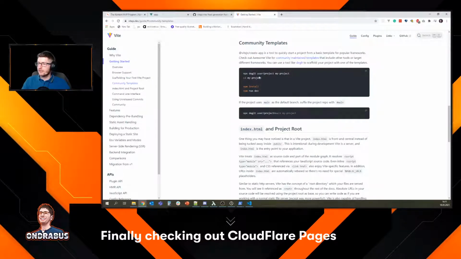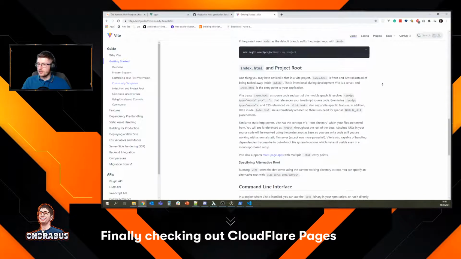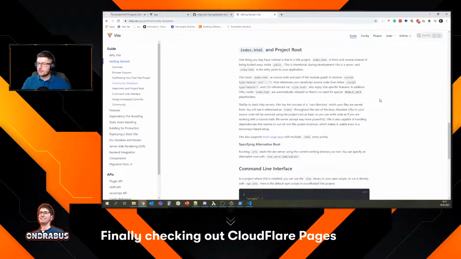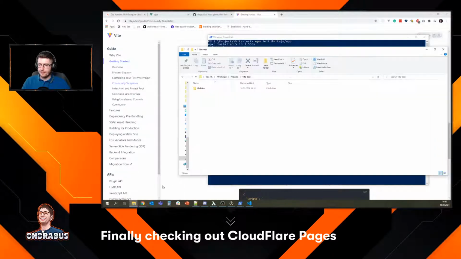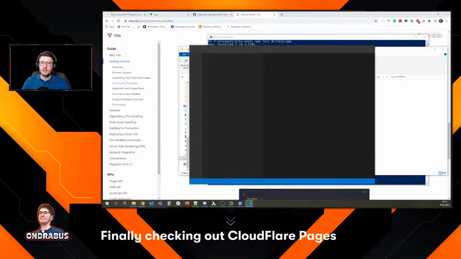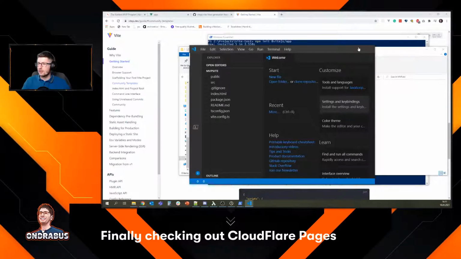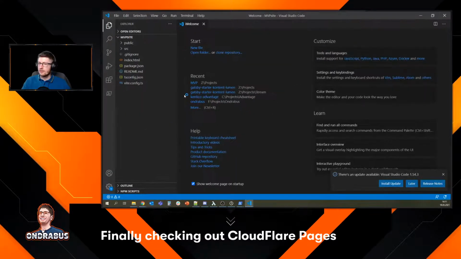Okay, no. So create-vite-app is a tool to quickly start a project from a basic template for popular frameworks. I think I've already done all that in the wizard. Now let's see what we actually have. So here is the MVP site, and let's see how this works. So I'm just gonna open this in Code. There we go.